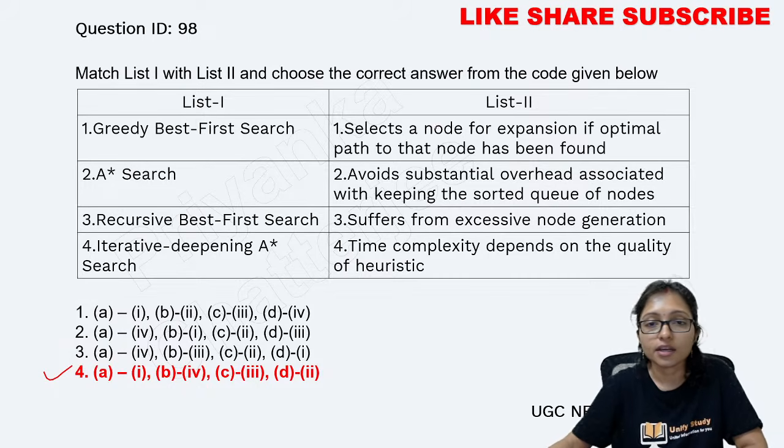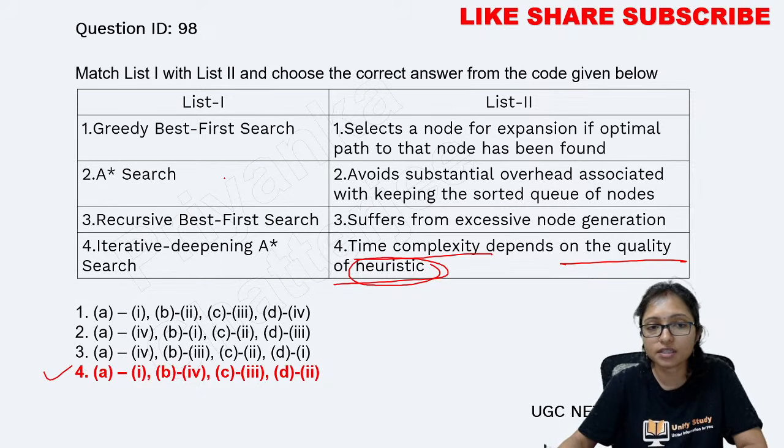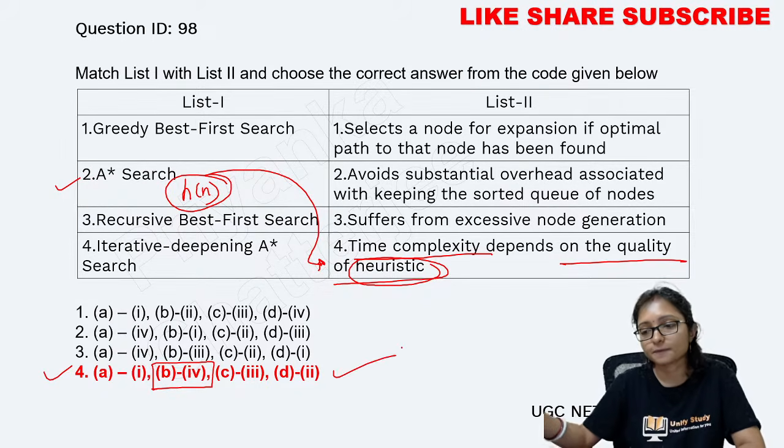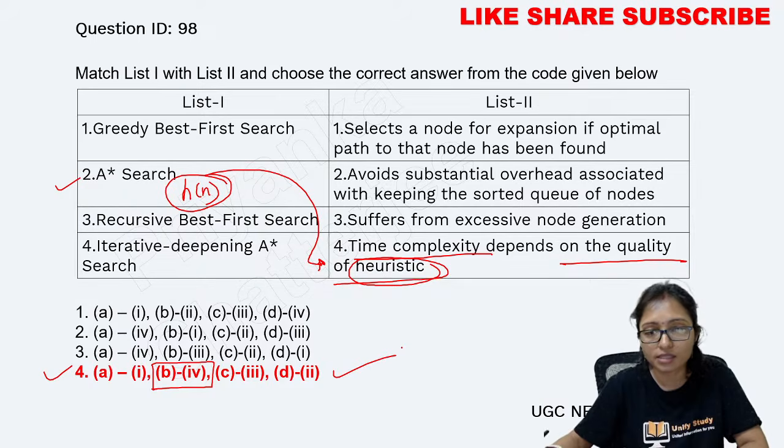See that here, suffering from time complexity that depends on the quality of the heuristic. That is the A star algorithm. A star depends totally on the heuristic value. That is a very important part. So that's why A star works with this one. So B will be with 4. With B with 4 you can do the answer. Other than that, definitely you can go for the point.